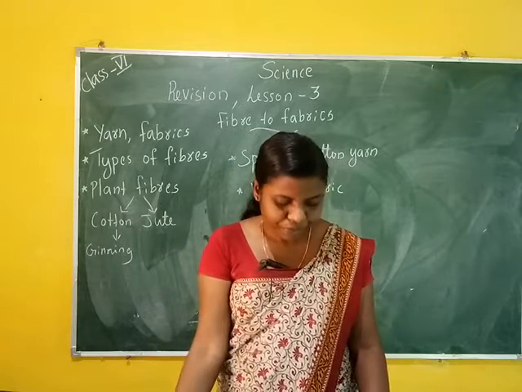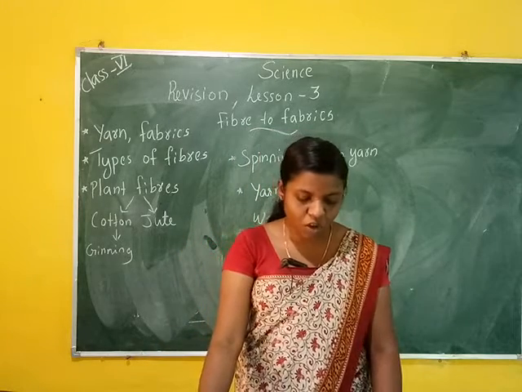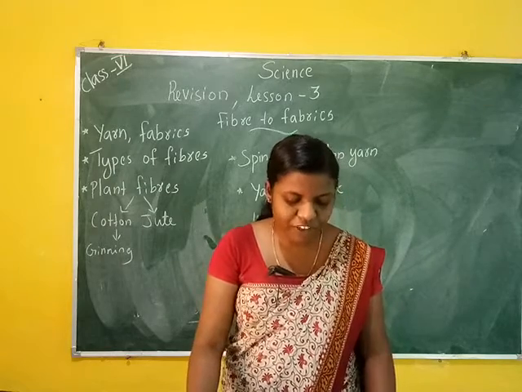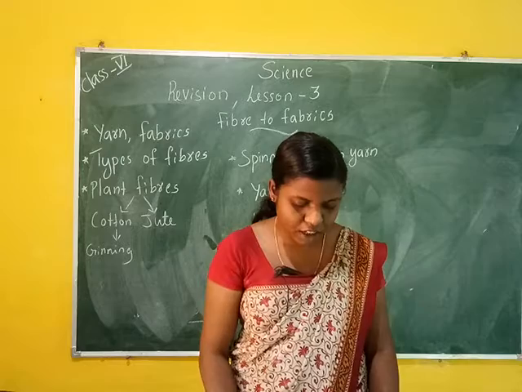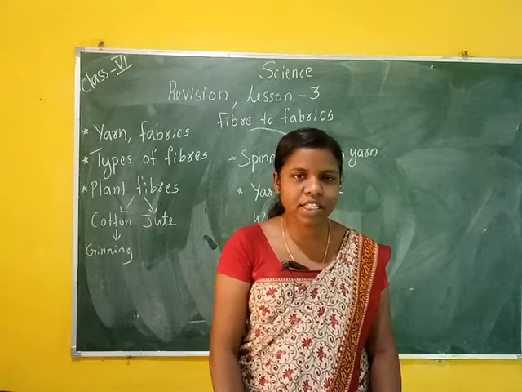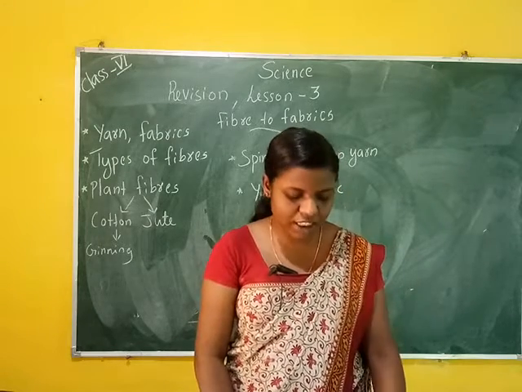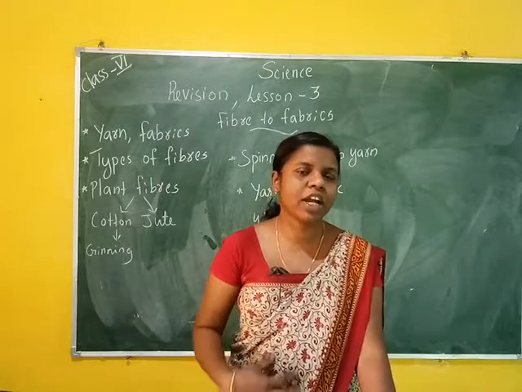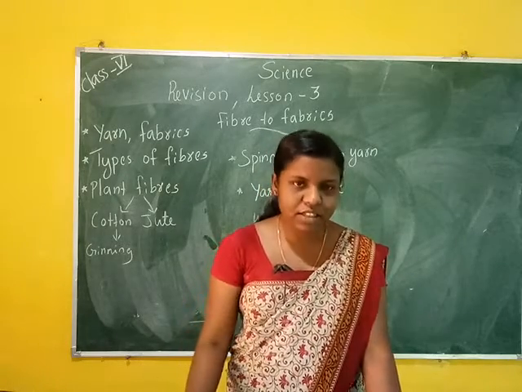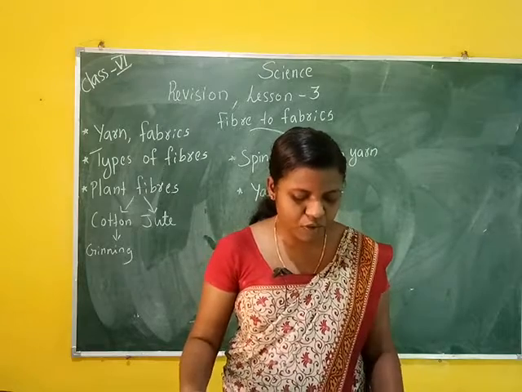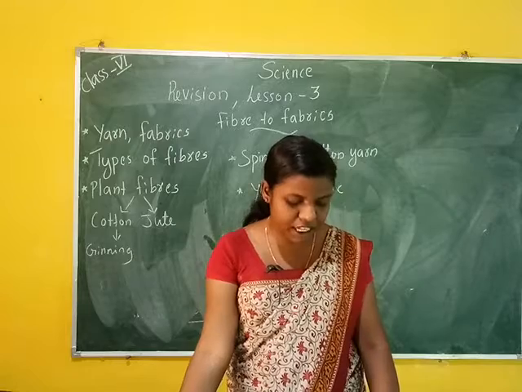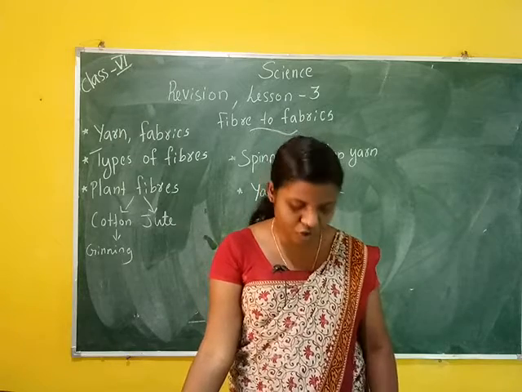Options: nylon, wool, cotton, silk, polyester and jute. First, what are natural fibres? Wool, cotton, silk and jute. These are natural fibres. Synthetic fibres are nylon and polyester. Then second, state whether the following statements are true or false.